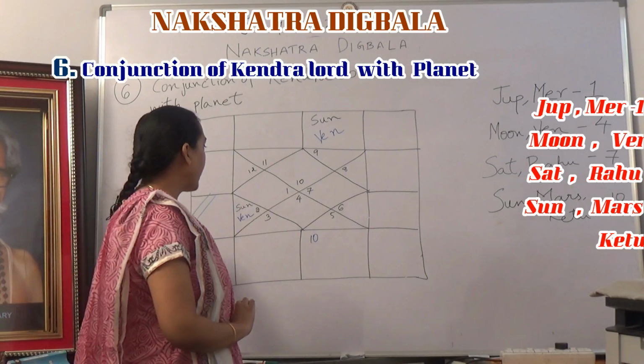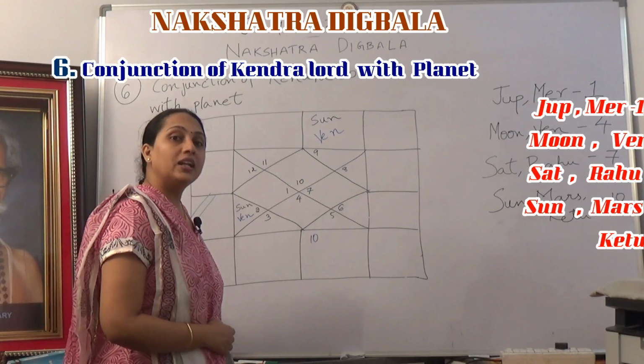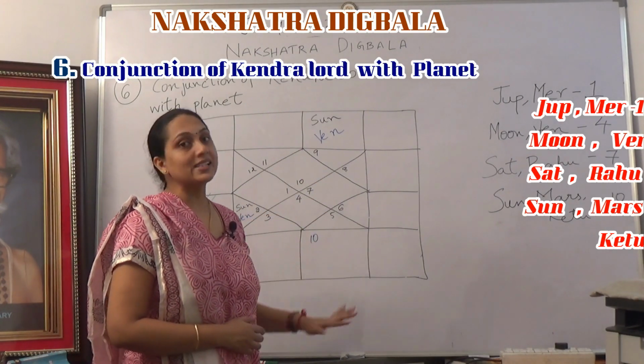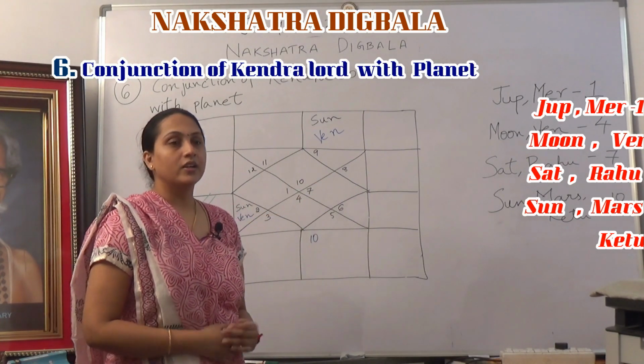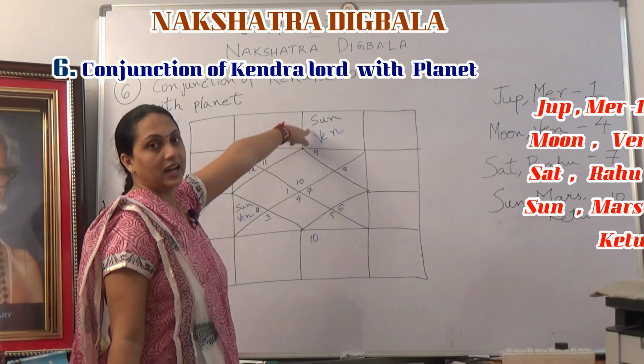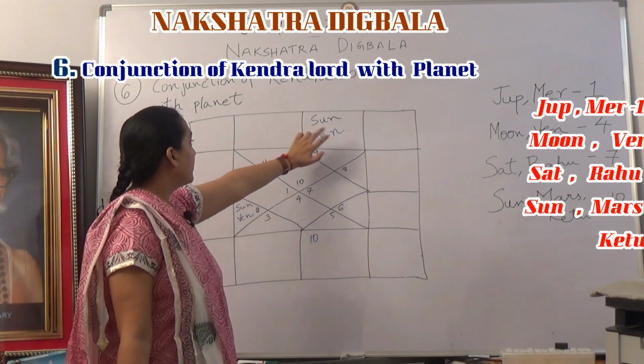Now we are again talking about Makar Lagna. In Makar Lagna, who is the 10th Lord? The 10th Lord is Venus. Here we see that Sun and Venus are in conjunction with each other in the 5th house.